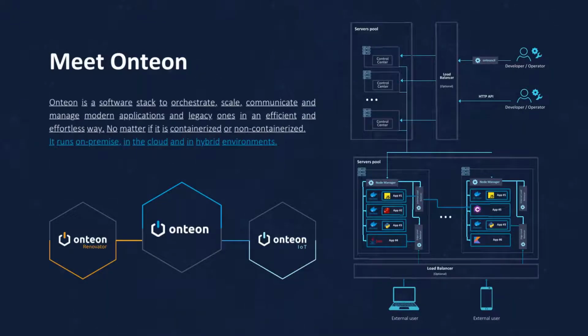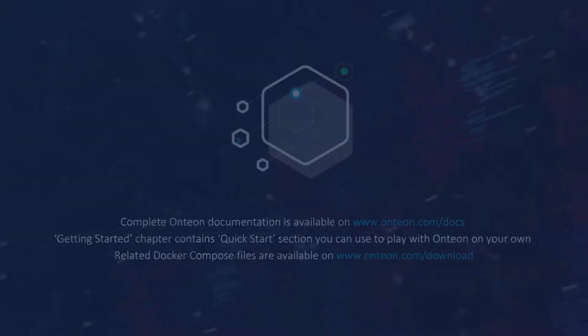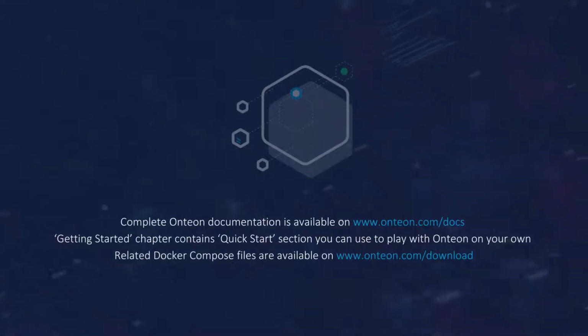Onteon is a software stack to orchestrate, scale, communicate and manage modern and legacy applications in an efficient and effortless way, no matter if it's containerized or non-containerized. It runs on-premise, in the cloud and in hybrid environments. You can learn more from our official documentation on onteon.com/docs, where you also find a quick start section.